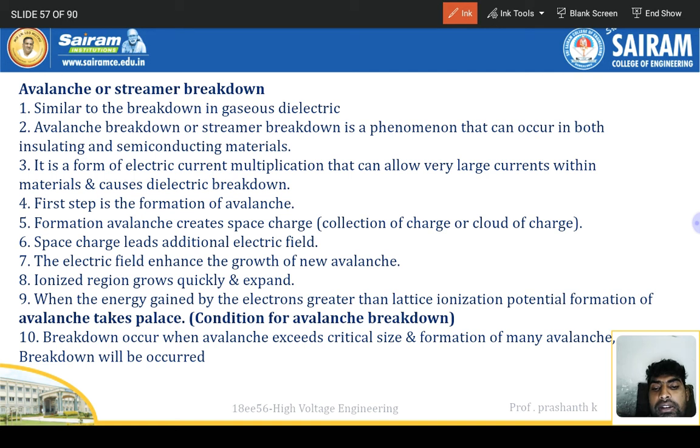When the energy gained by the electrons is greater than the ionization potential, formation of an avalanche takes place. Conditions for avalanche breakdown: breakdown occurs when the avalanche exceeds a critical stage. With the formation of many avalanches, breakdown will occur.